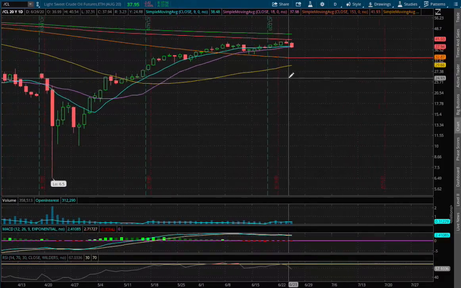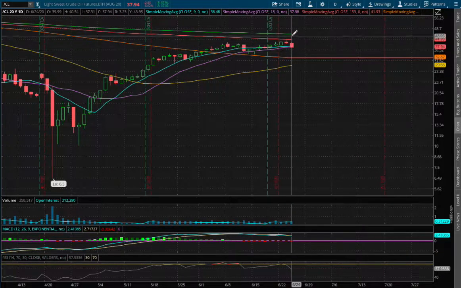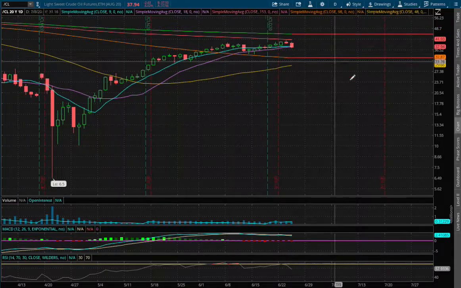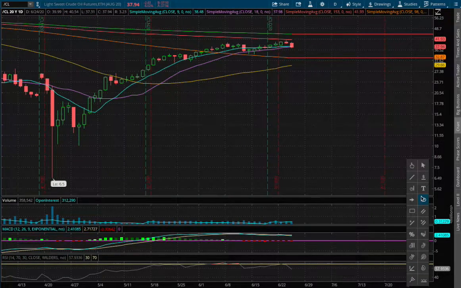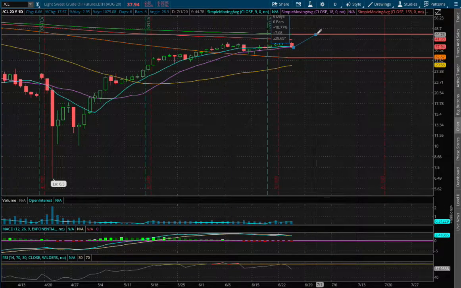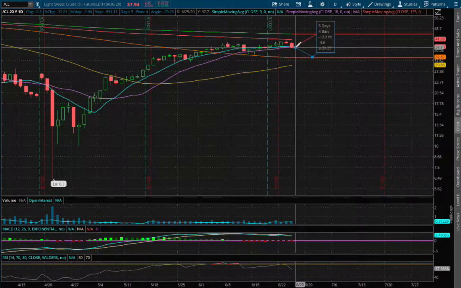If we were to, say, climb higher and reverse higher, the next resistance will be the 200-day moving average, which is this green line, and that is at the price of $45.20. And if we were to move up higher to hit that 200-day moving average, that price movement to the upside is roughly around 18.7%, and to hit support level, that price movement to the downside is roughly around 12.2%.